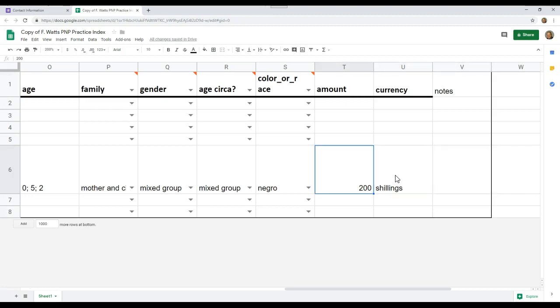If it's not stated, we would put not stated, in which case not stated as the currency. Whatever is the situation for the particular deed you're working with. And by this point, you would have completed the row, or rows if it's a partition in kind or a partition in trust.